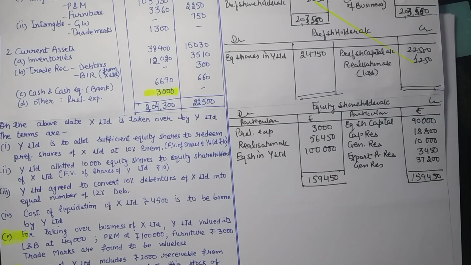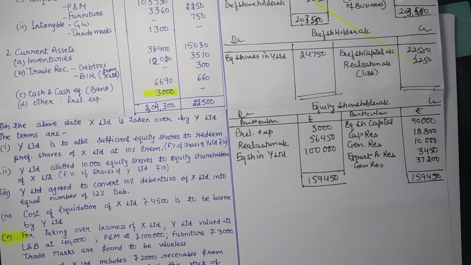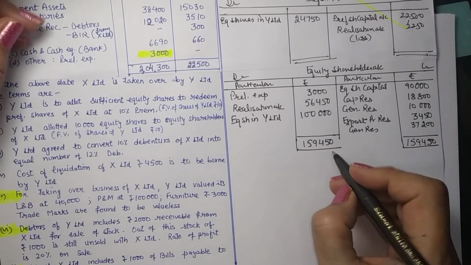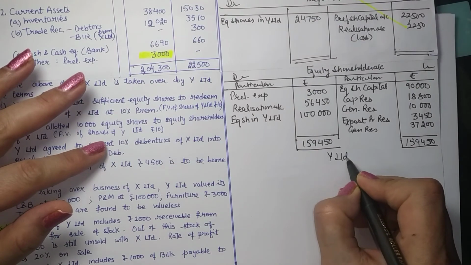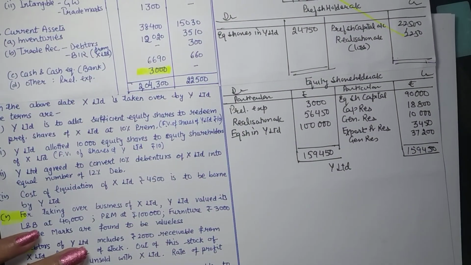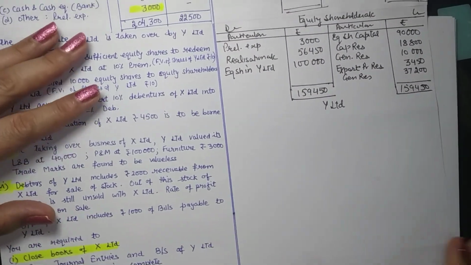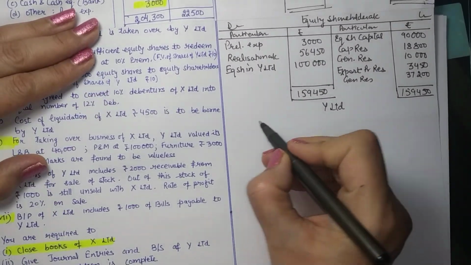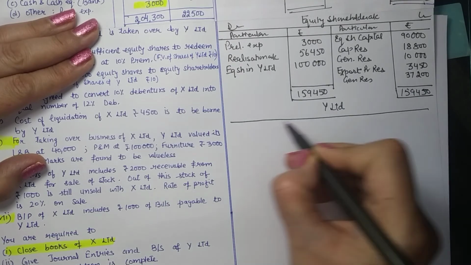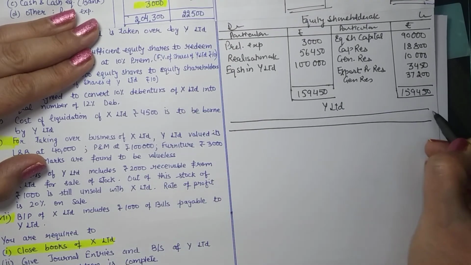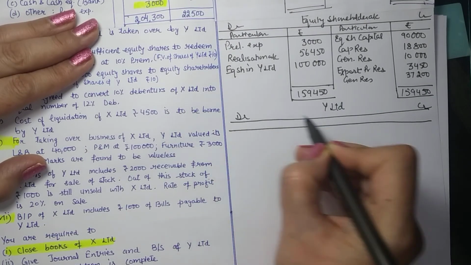Now the next account that we are to prepare is the account of the purchasing company, that is Y Limited. So Y Limited's account, this is just a recording of the total consideration and how it is being received, right?